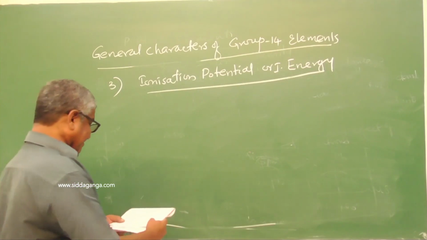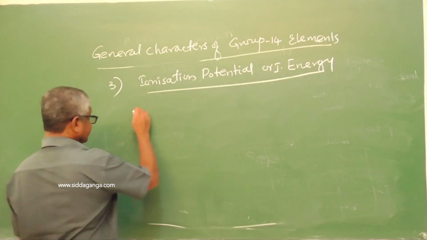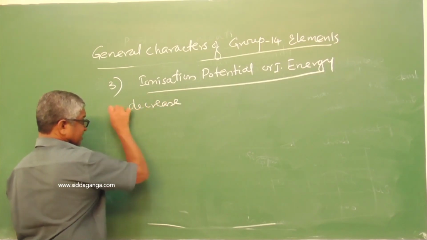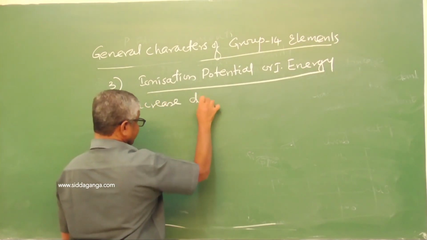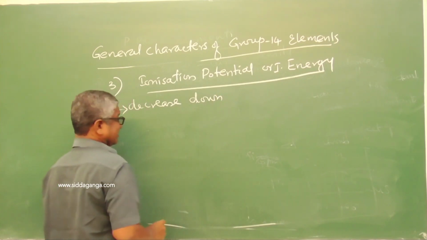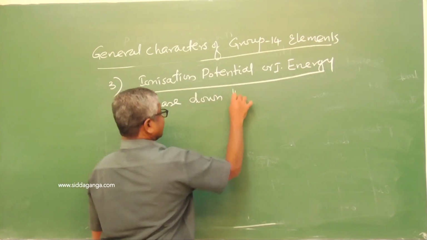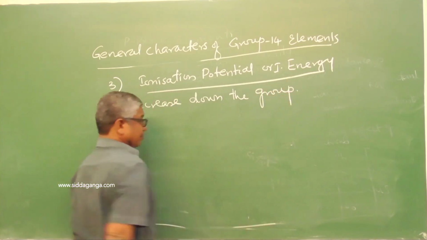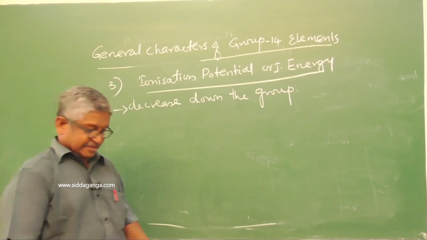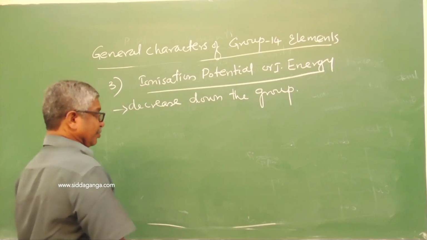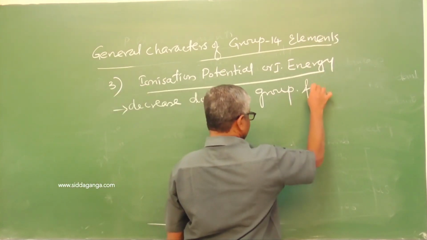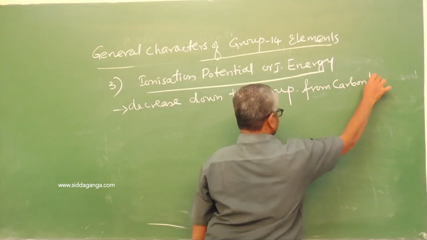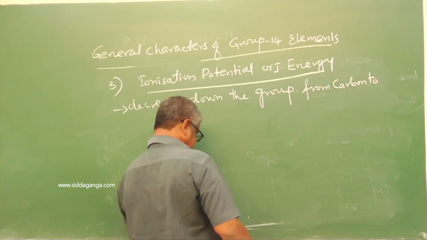Now ionization energy decreases down the group, from carbon to tin.